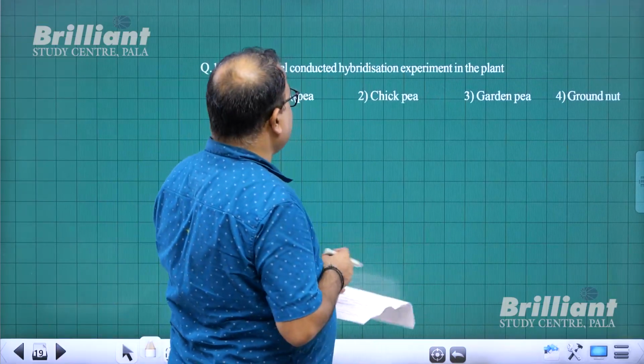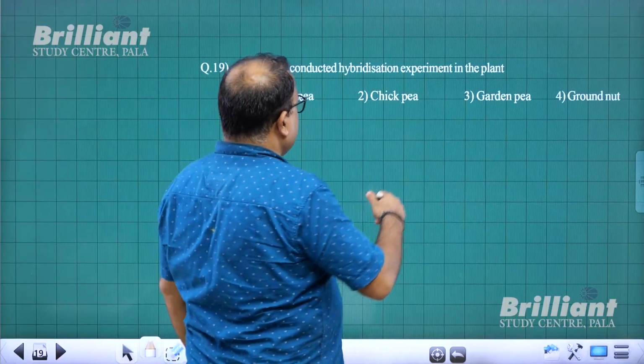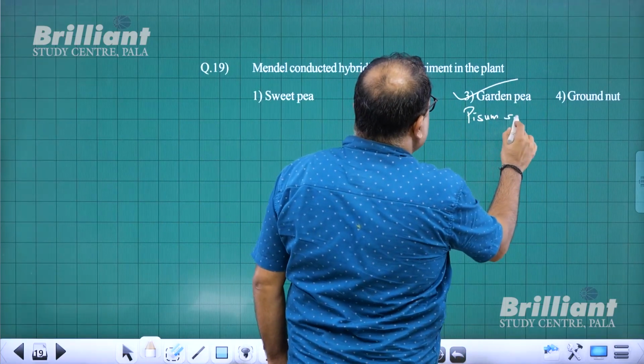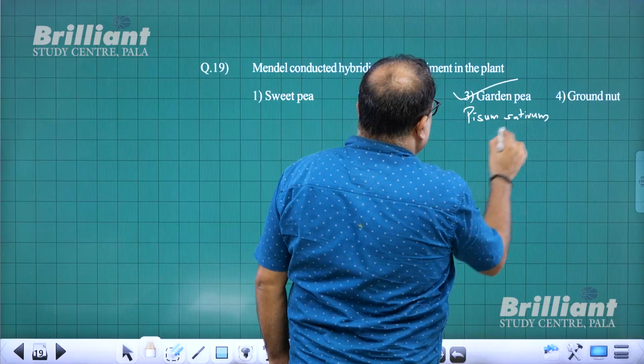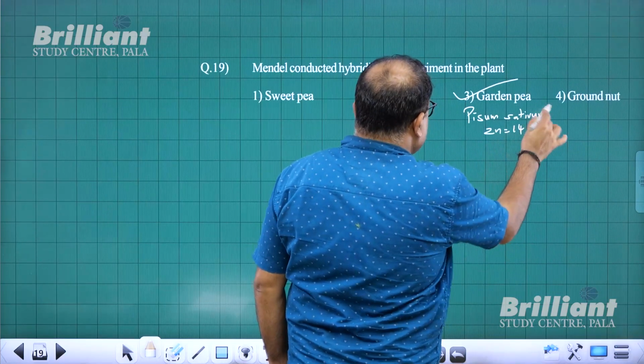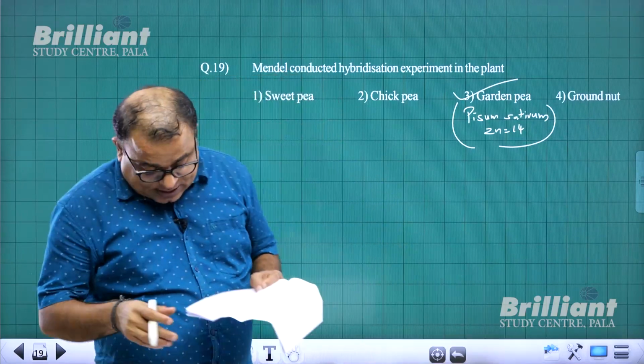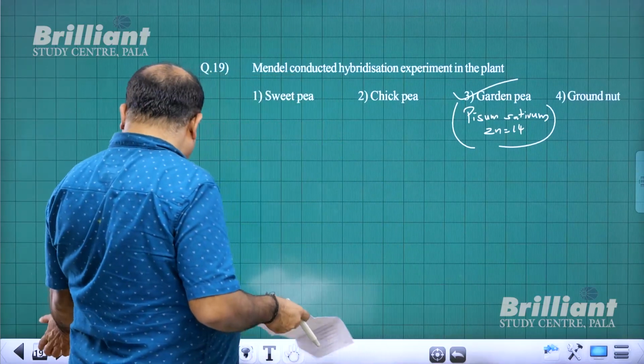Question number 19, Mendel conducted hybridization experiment in the plant garden pea, Pisum sativum, where 2n is equal to 14. It's a very common question. So for question number 19, 3 is the answer. With that I come to question number 20.